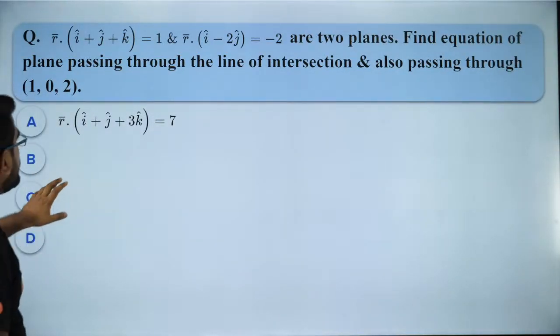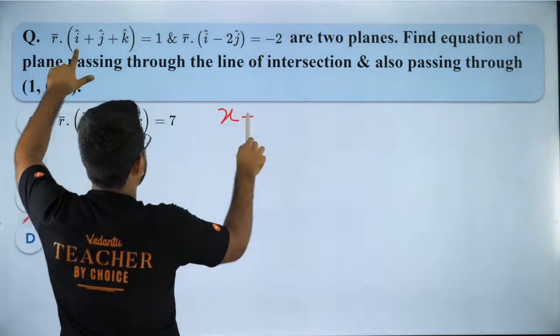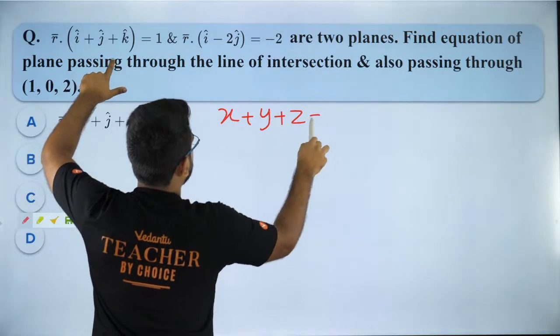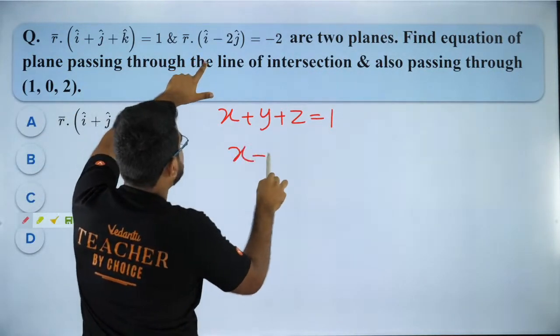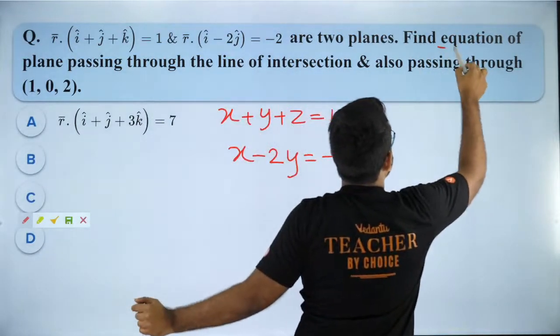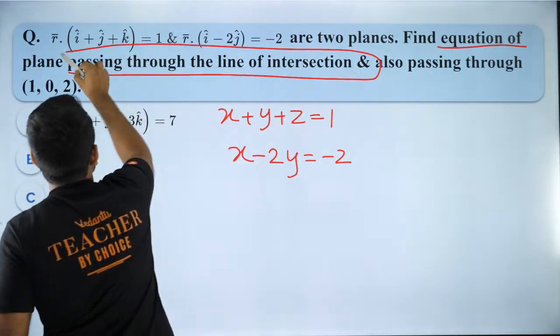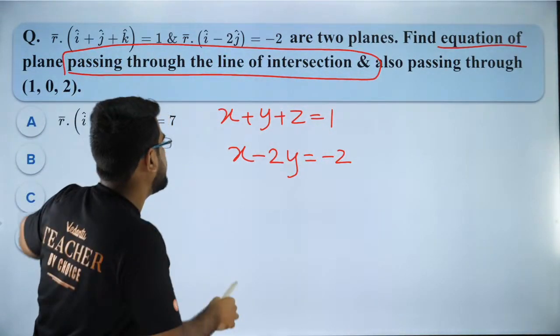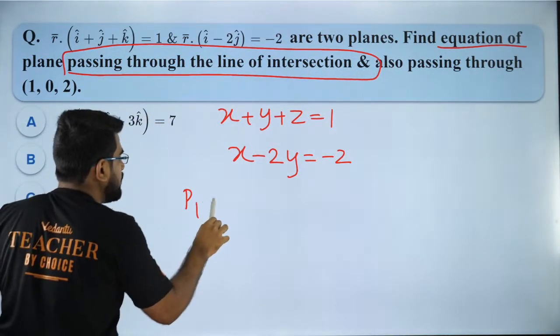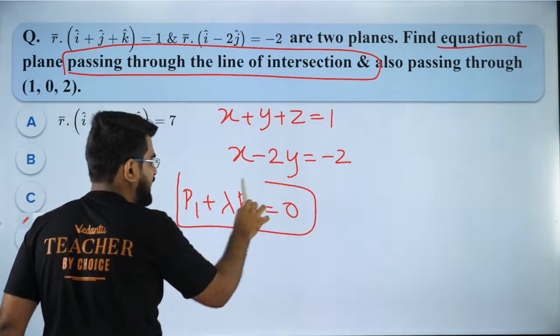Come on. So first equation, first plane is what? First plane is x plus y plus z equal to 1. What is the second plane? Second plane is x minus 2y is equal to minus 2. Now we want to find the equation of plane passing through the intersection of both of them. So the equation of plane passing through the intersection is given by plane 1 plus lambda times plane 2 equal to 0. It is nothing but family of planes concept.